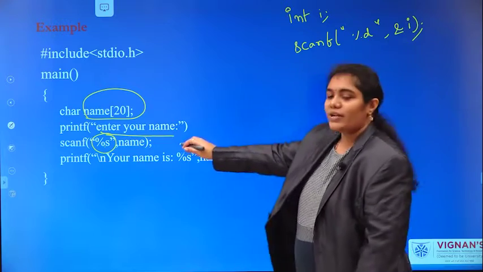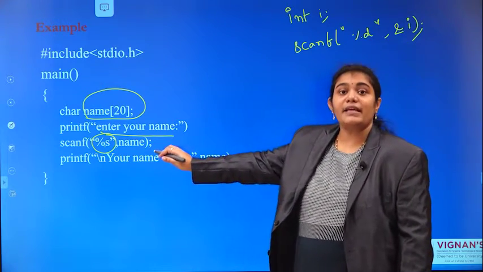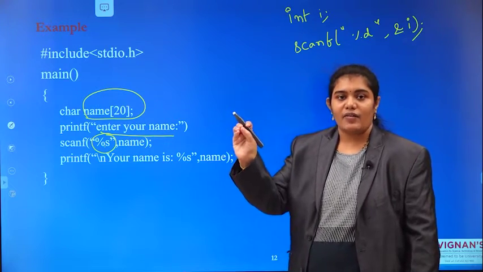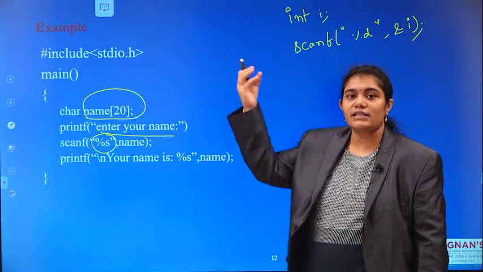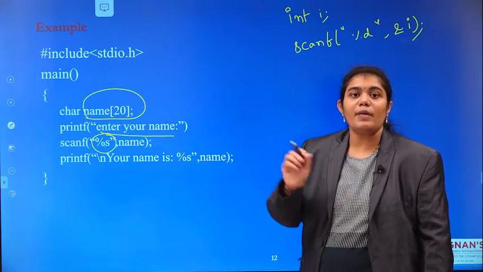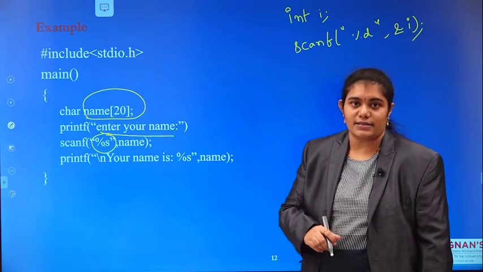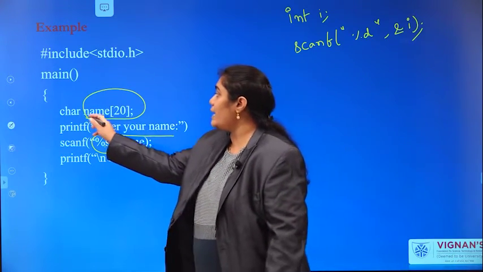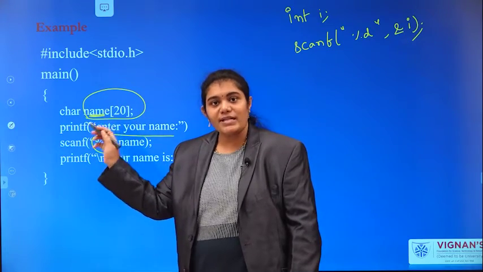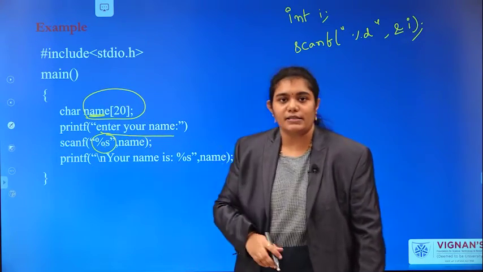But coming to strings, a string is nothing but a character array. When we discussed the arrays concept, we discussed that the array name itself holds the base address. Here, what is the array name? The identifier, name. Name itself holds the base address.